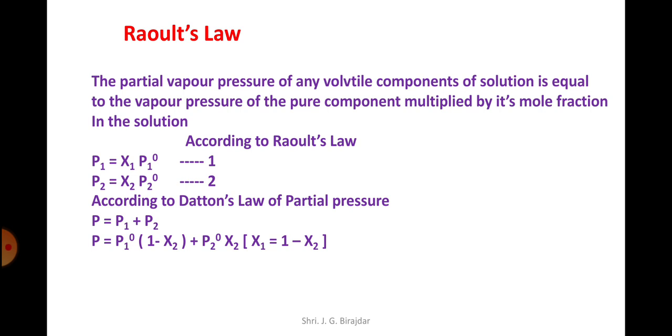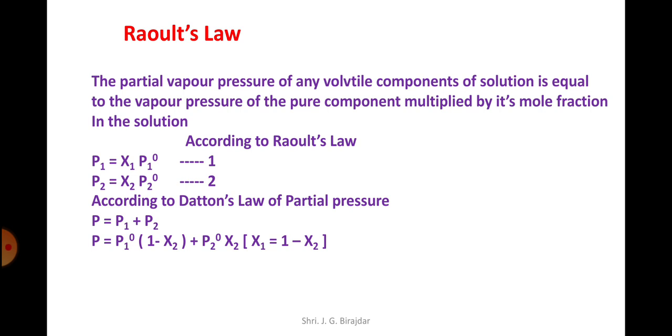Non-volatile means it needs more heat to evaporate. So Raoult's law means partial pressure is equal to the product of the pure component and mole fraction.